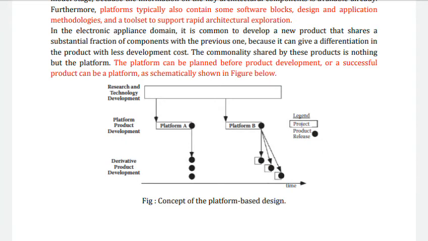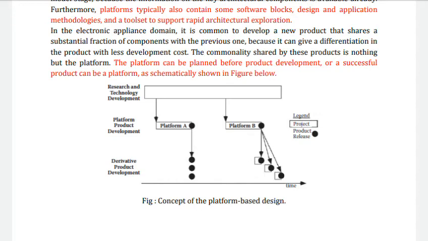In the electronic appliances domain, it is common to develop a new product that shares a substantial fraction of components with the previous one, because it can give a differentiation in the product with less development cost. The platform can be planned before product development, or a successful product can be a platform. So the figure just shows the concept of the platform design.